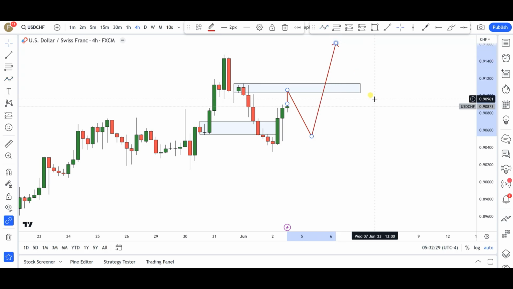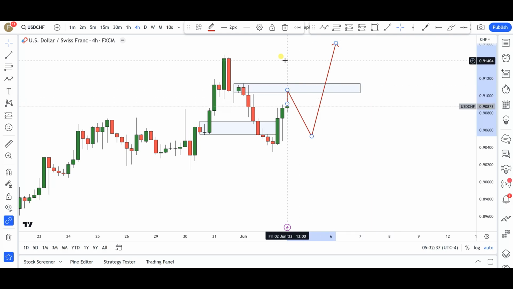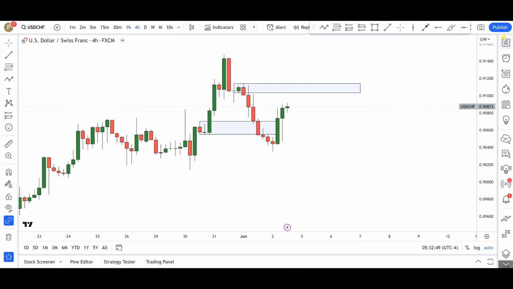This is the possibility that I'm seeing in US dollar Swiss franc. But let's see how it goes. Like I said, this market can easily give us a continuation to the upside, even breaking these highs, and if that happens, we start zooming into the smaller time frames to continue searching for long opportunities off of demand zones that present themselves. Now, that's it for US dollar Swiss franc.